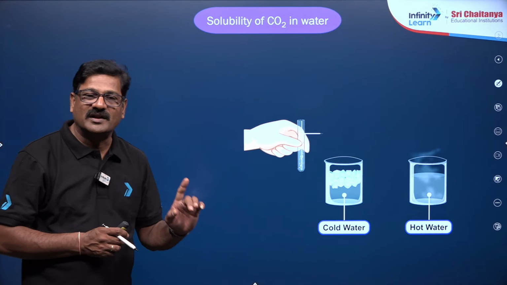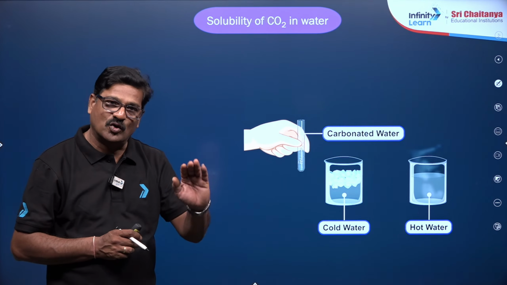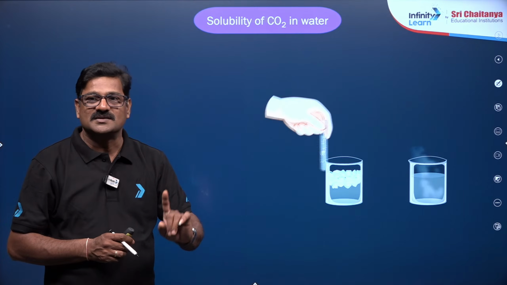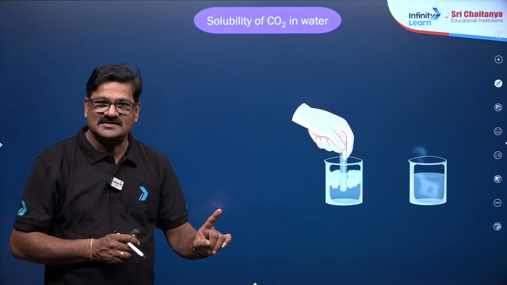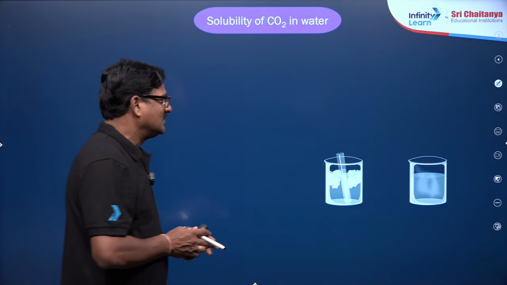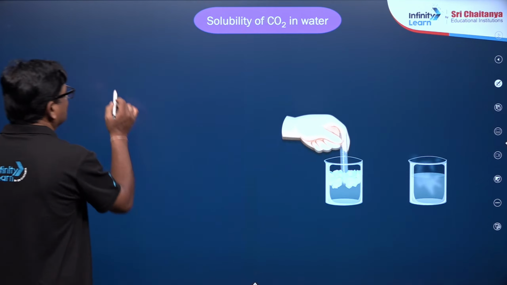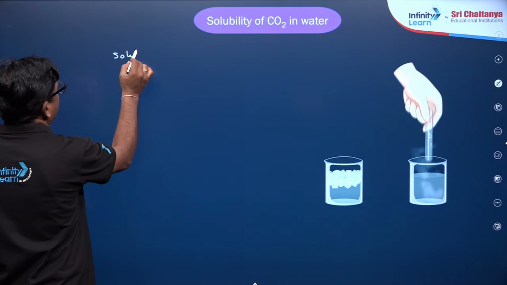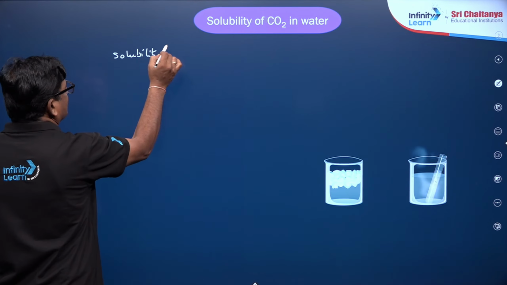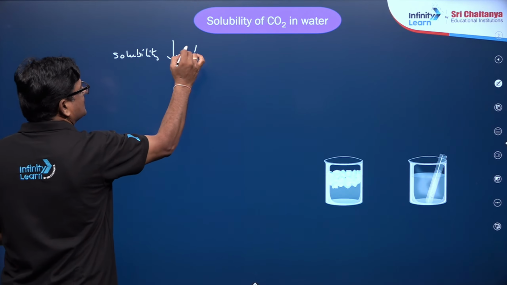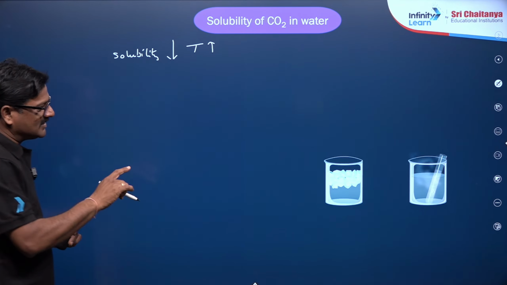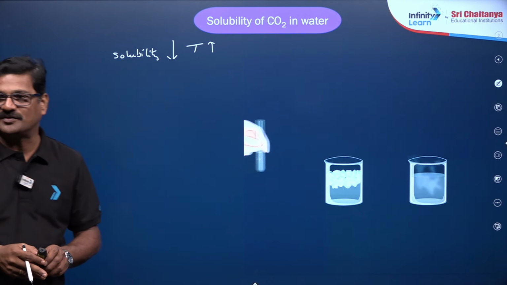So the solubility of the gas at low temperature is more, and at high temperature is less. That is very, very important. Solubility decreases as temperature increases.